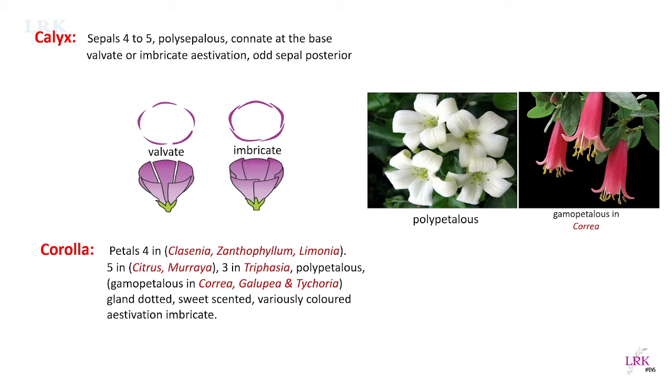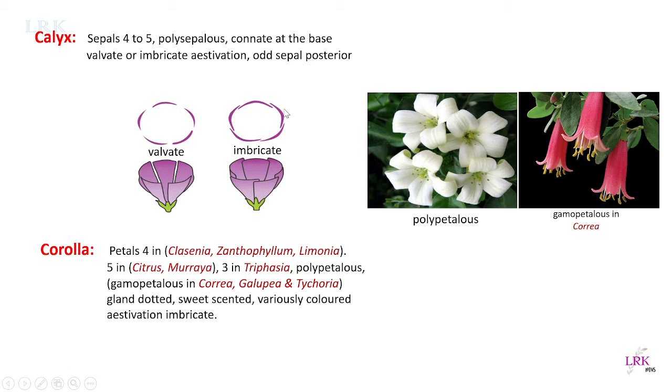Otherwise, all the other species are polypetalous, and they are gland dotted, sweet scented, variously colored, and the aestivation is imbricate. Imbricate means one petal completely in, one petal completely out, and the edges of the other petals have one edge inside and one edge outside. See, this edge inside, this edge outside, this edge inside, this edge outside. In the same way, this edge outside and this edge inside.